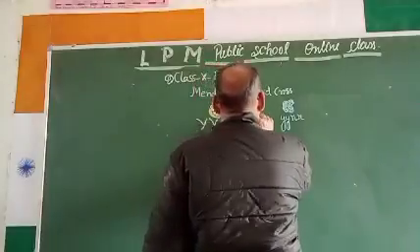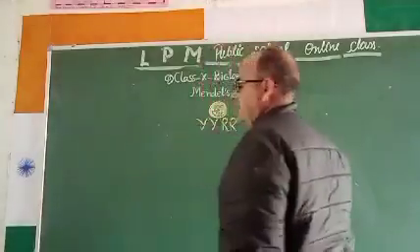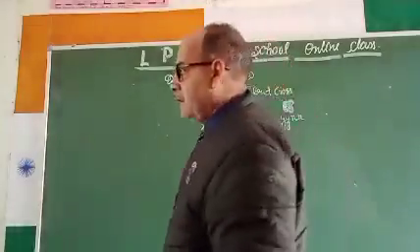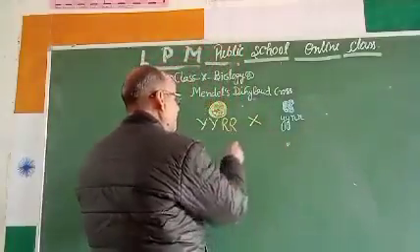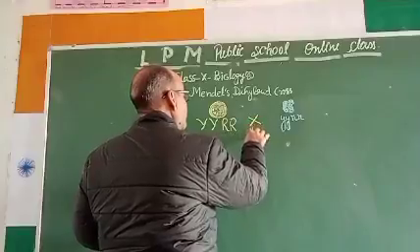When crossing between these two, after gametogenesis he got the gametes, and the gametes are formed something like this.